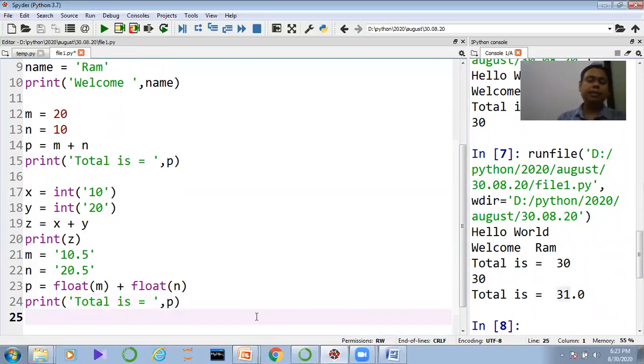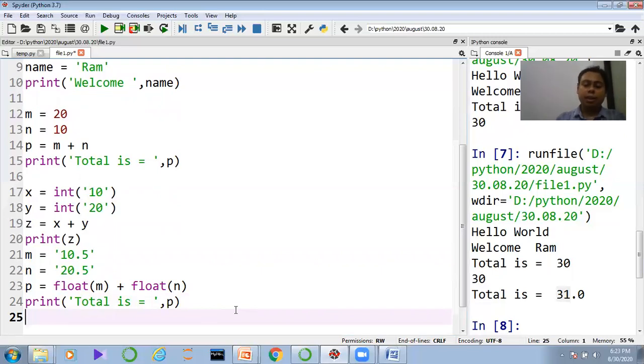Guys, already you have seen three types of data type: string, float and integer. Apart from string, float and integer, all are basically the simple types. More types are there like list, tuple, dictionary. They are all complex types, and all the complex data types I will discuss in a future session, not in this particular video tutorial.